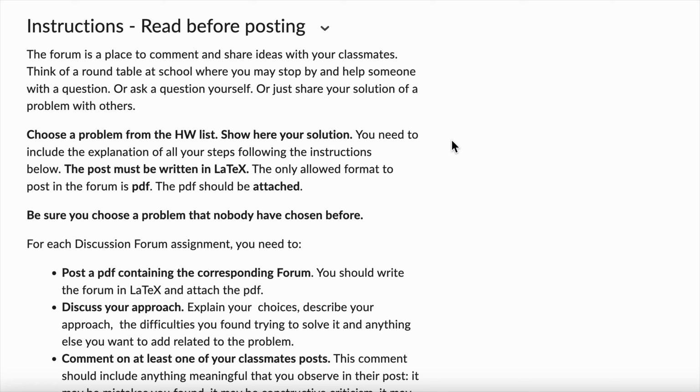So you have done the whole list of your homework problems. When you are done with all your homework problems, you choose one of them and you explain all the details as to how you solve the problem. So the forum should be a paper, an article about how you solved one of the problems in the homework.